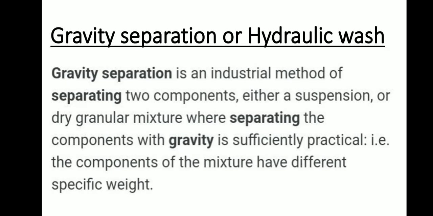Gravity separation or hydraulic washing. Gravity separation is an industrial method of separating two components, either a suspension or a dry granular mixture, where separating the components with gravity is essentially practical. The components of the mixture have different specific weights.